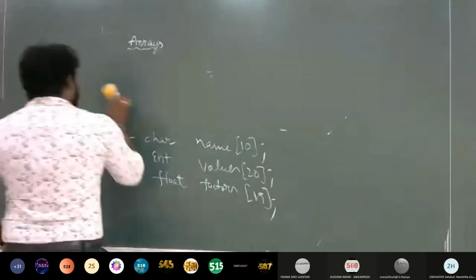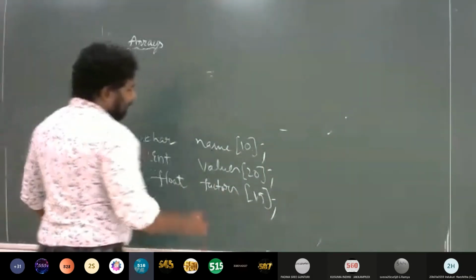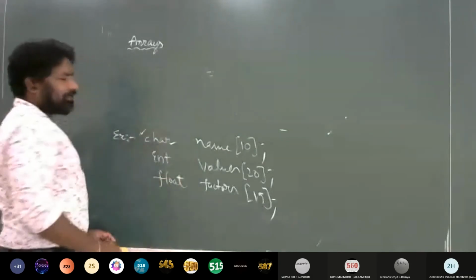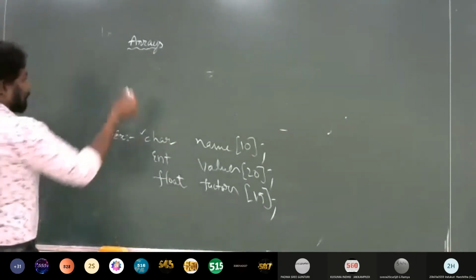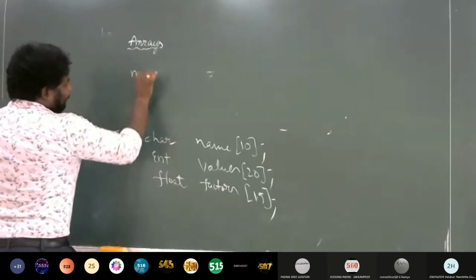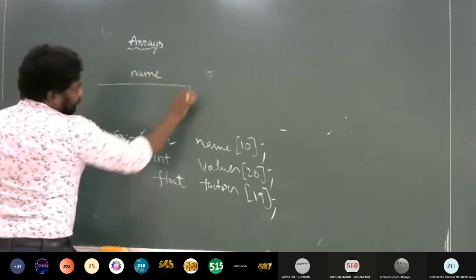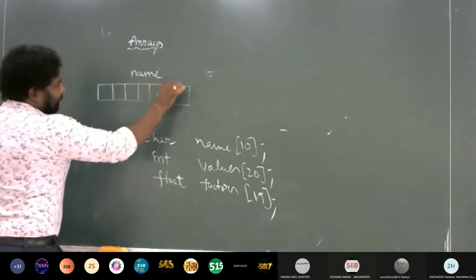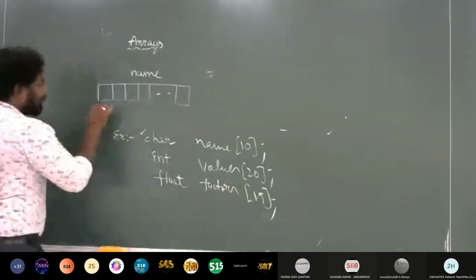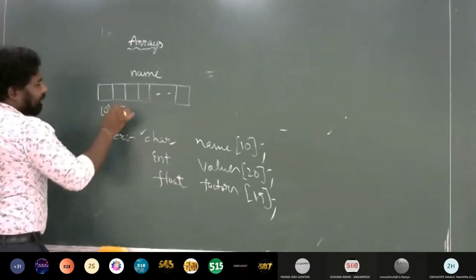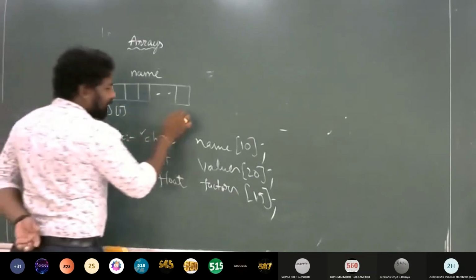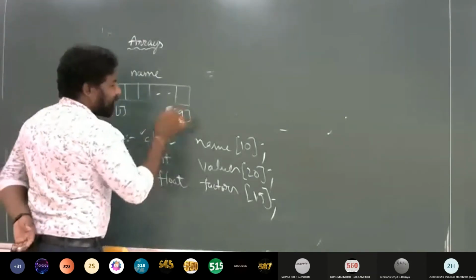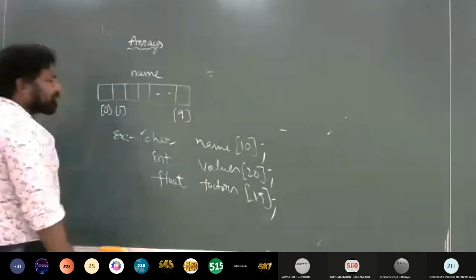Okay, what happens if I declare a character array name with size 10? That creates a name array with space to store 10 elements. The beginning index value is always 0 and the last index value is size minus 1, so that is 9.